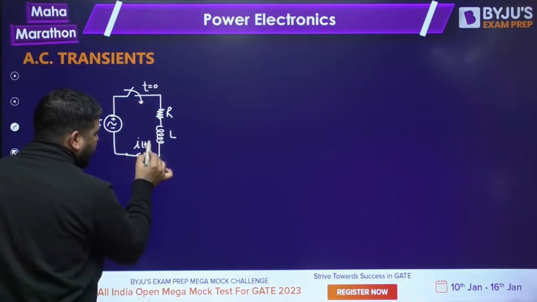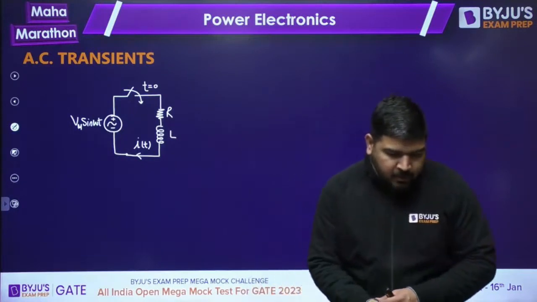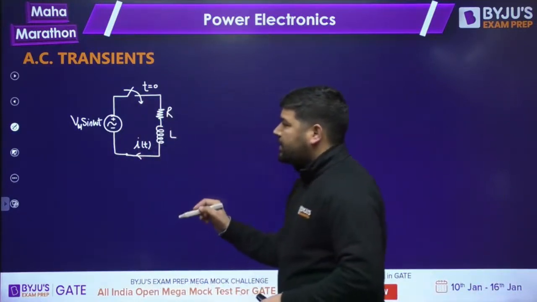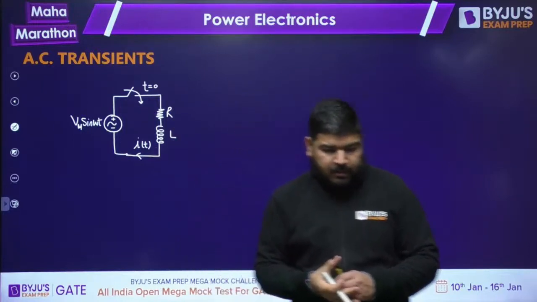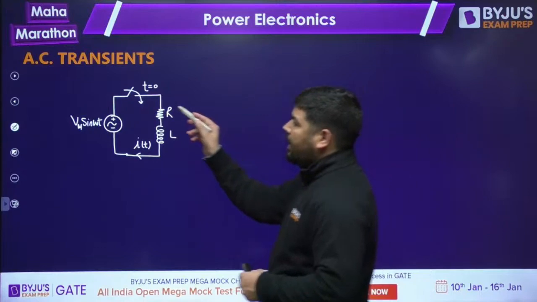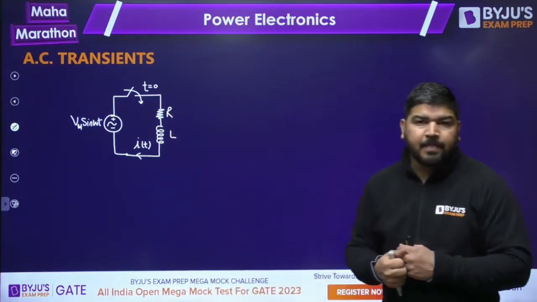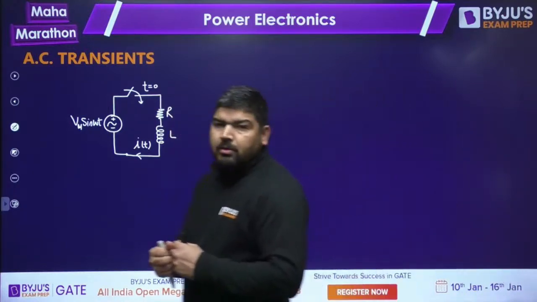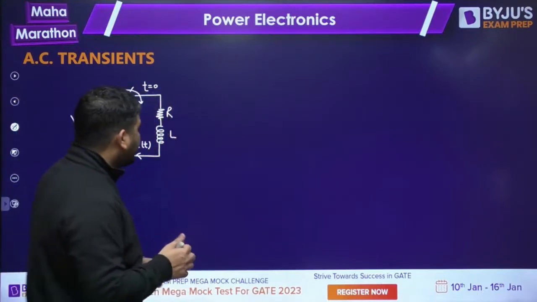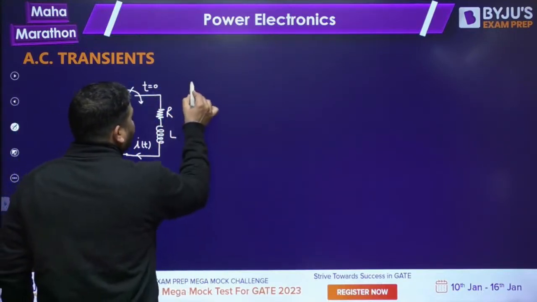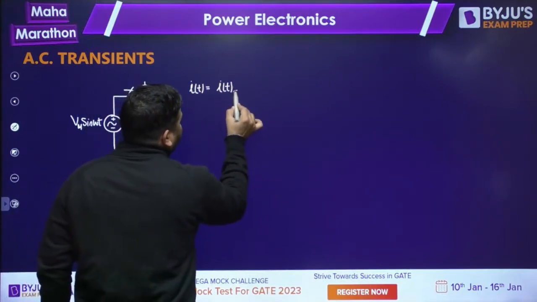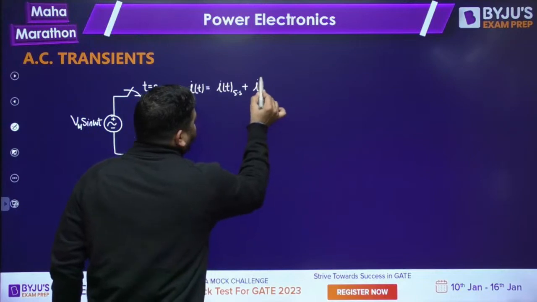IT. Now the problem is, many students think that, sir, we can write this current equation using the Laplace transform. Obviously you can use the Laplace transform, but it will be very lengthy. So we will go with the direct method. The direct method is, remember, this current will have two parts: one is the steady state part and one is the transient part.